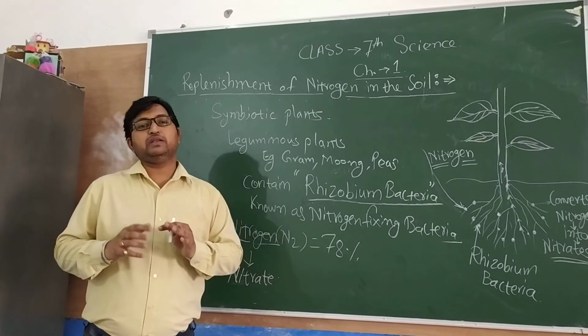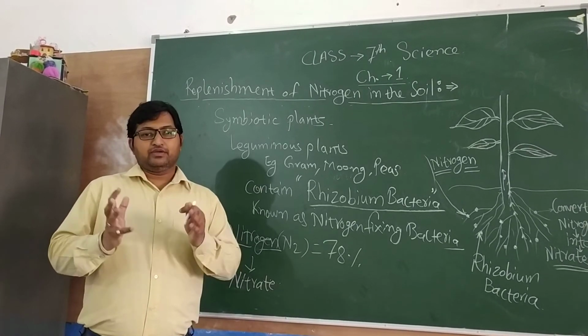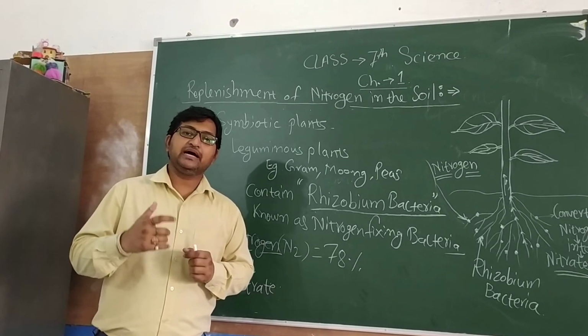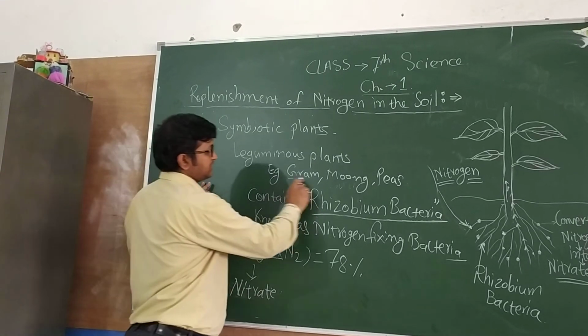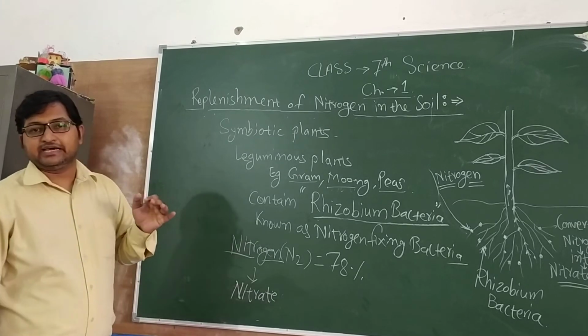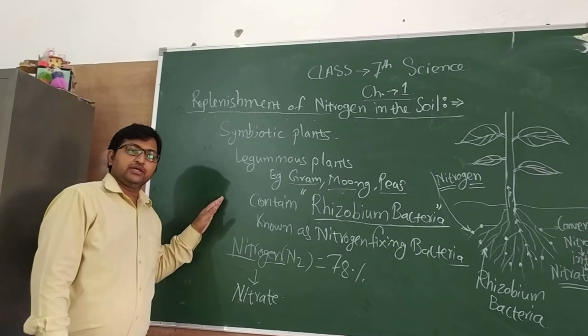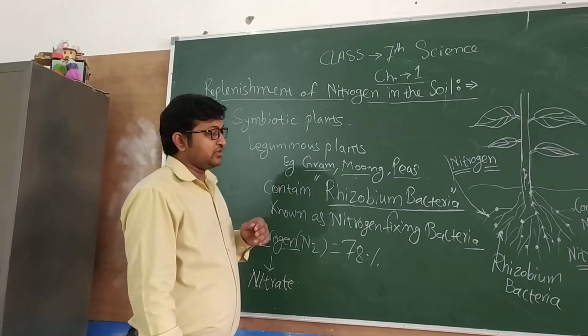Now leguminous plants are plants which are related to pulses. It's a type of dal. It may be gram, moong, pea, chana, matar, moong ki dal और उनके पौधे. Leguminous plants have root nodules.